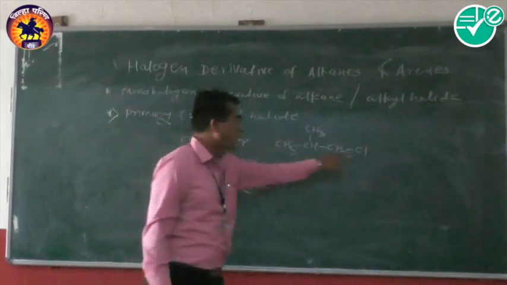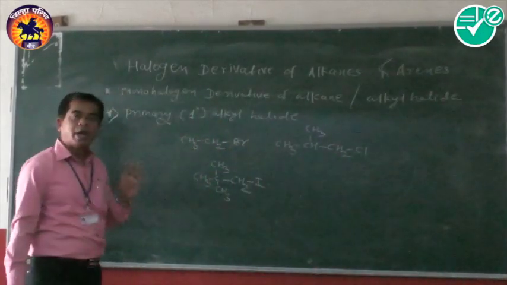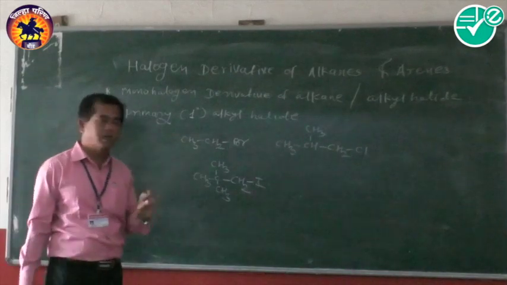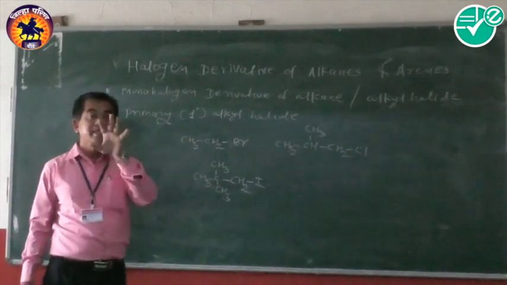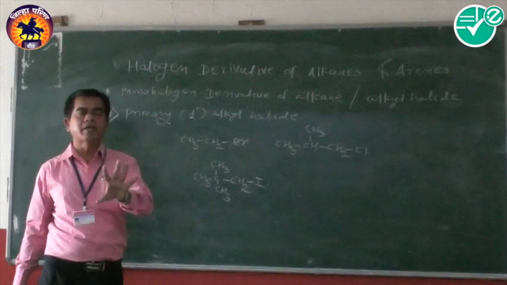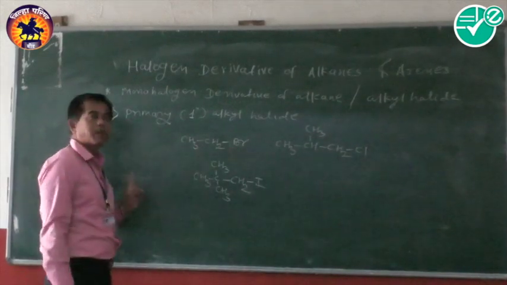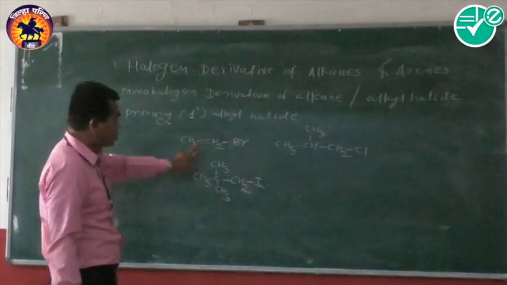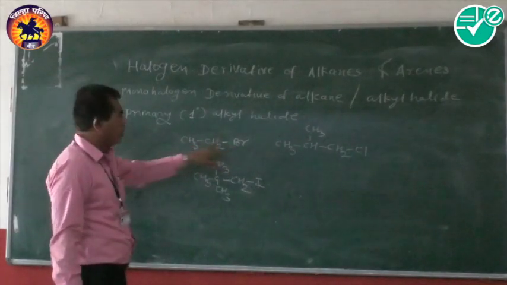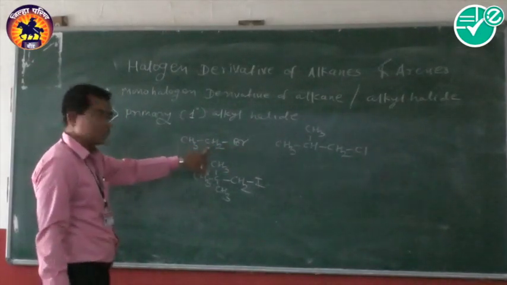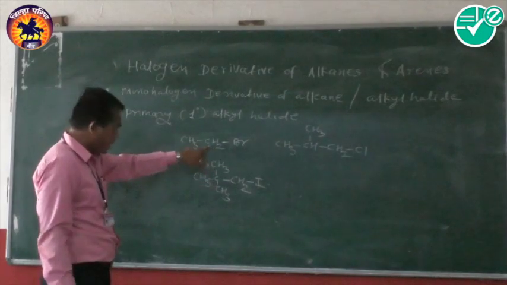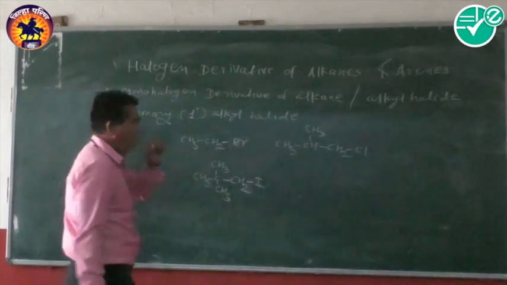In all these examples the halogen is attached to a primary carbon atom, and we know the primary, secondary and tertiary carbon. Here the primary carbon is that carbon which is attached to only one other carbon, so such a carbon is called a primary carbon atom. Here the halogen bromine is attached to a primary carbon atom because it is attached to only one other carbon atom.